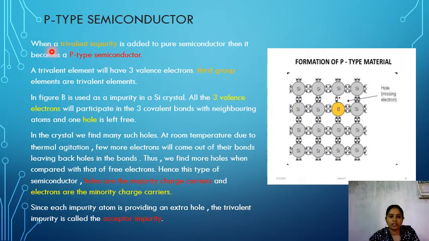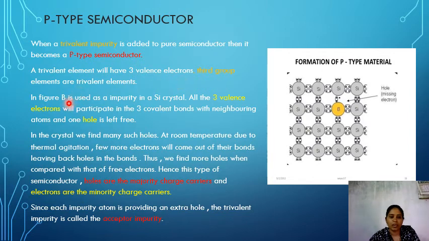So when a trivalent impurity is added to a pure semiconductor, it becomes a P-type semiconductor. If a pentavalent impurity is added to a pure semiconductor, it belongs to the N-type semiconductor. But if a trivalent impurity is added, it becomes a P-type semiconductor. A trivalent element has three valency electrons. These trivalent impurities are third group elements.